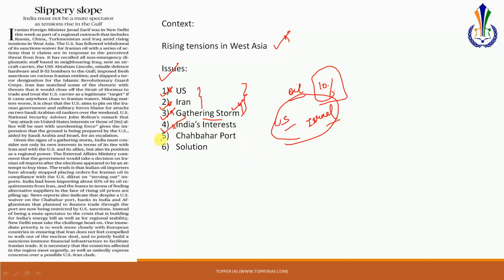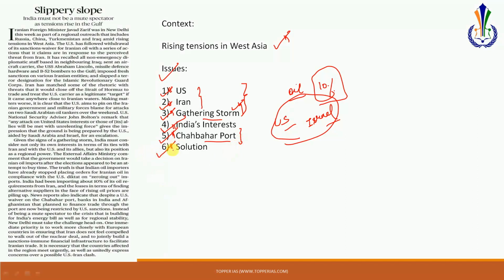Now the points that are new here are first and foremost vis-a-vis the Shah Bahar port. One thing that we all know is that at present a waiver has been given to India by the US that India can engage with Iran vis-a-vis the Shah Bahar port. But what is important here is that this engagement is also being impacted because of these sanctions. A large number of banks and several private companies that were investing in the port are now reluctant to actively participate, as a result of which the development of this port is getting impacted. So that is one thing that is important.